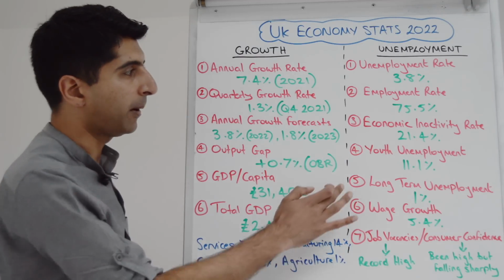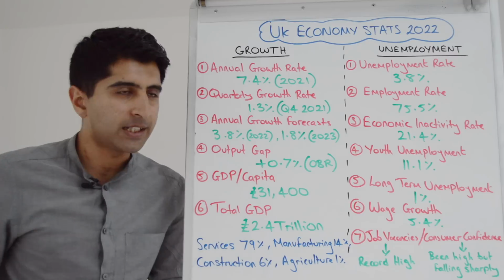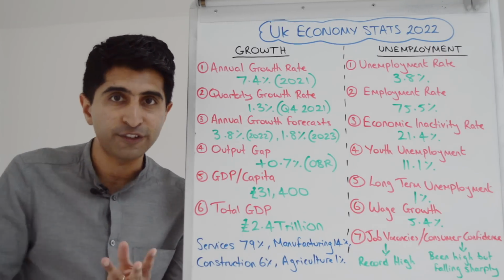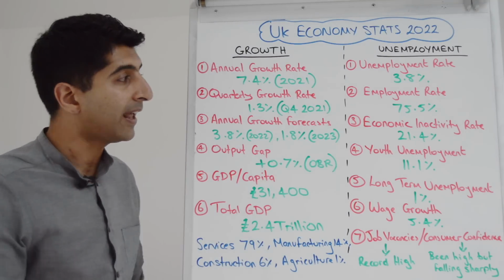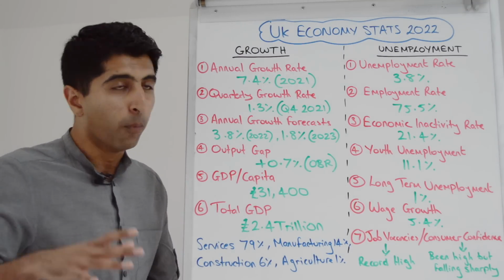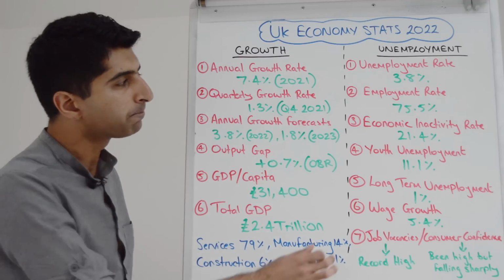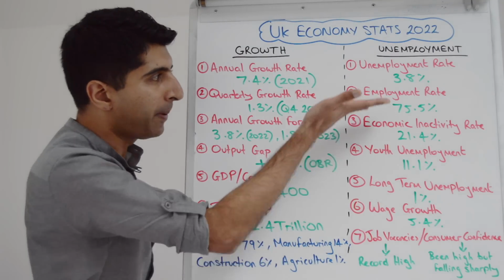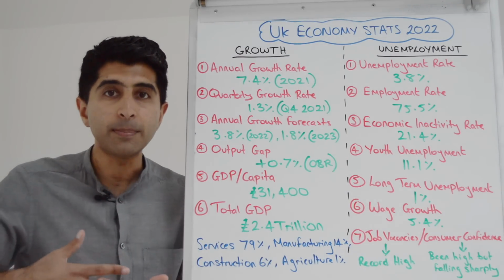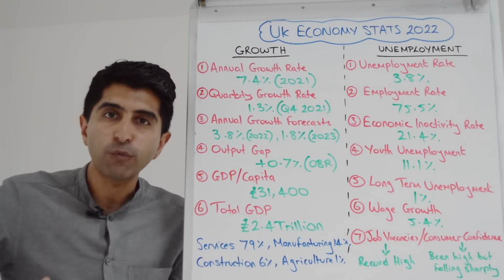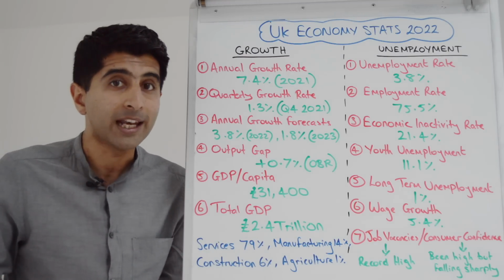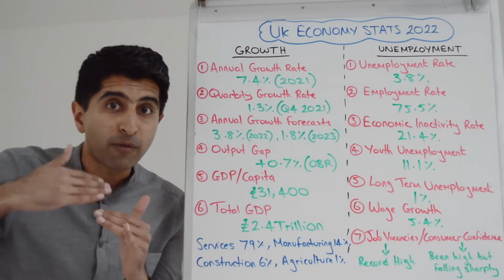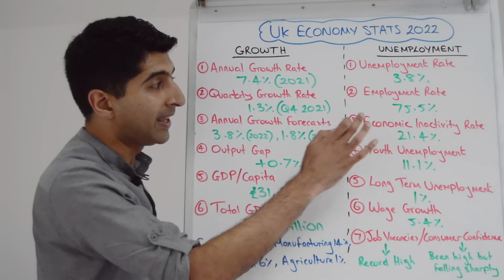And that can be partly explained by figure number 3, the economic inactivity rate. That is those of a working age who are either not willing to work, not able to work, or not seeking work. That figure is 21.4%. That is higher than pre-COVID levels, more than something like 1.5% higher. So what that's telling us is, if we're seeing lower unemployment but employment is not rising, it means more and more people that were in work prior to COVID are not returning to the workforce. They're not willing to work anymore. So they're not going to be counted as unemployed, hence the unemployment rate looks low, but the employment rate doesn't rise at the same time. The inactivity rate goes up.